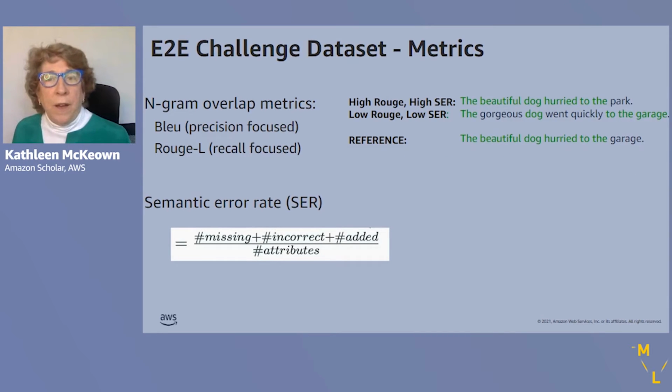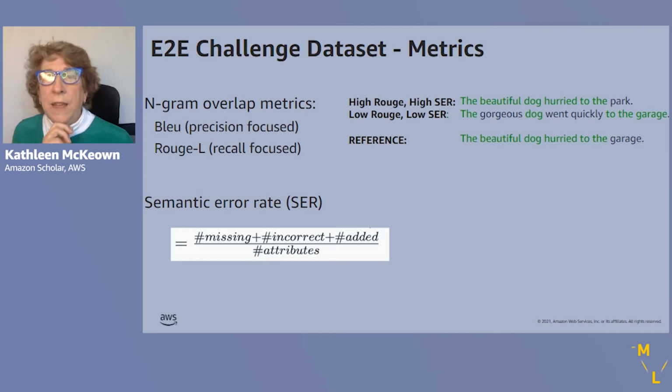Okay, so to evaluate how well this works, we use metrics that are used in the end-to-end challenge task. And these are metrics that are typically used in language generation: N-gram overlap metrics, BLEU, which comes from machine translation and is precision focused, and Rouge. Here we use Rouge-L for longest common substring, which is recall focused.